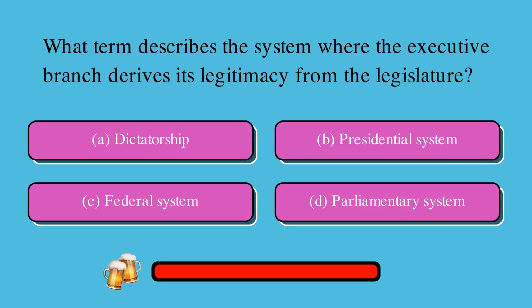What term describes the system where the executive branch derives its legitimacy from the legislature? Is it A, dictatorship, B, presidential system, C, federal system, or D, parliamentary system? The correct answer is D, parliamentary system.